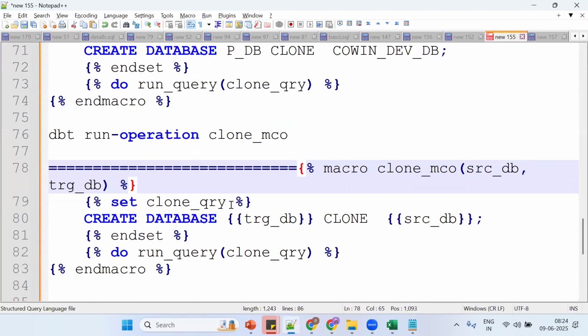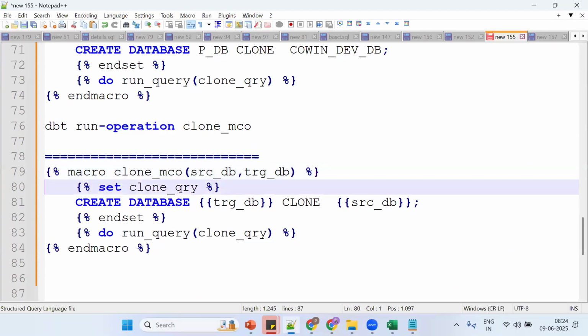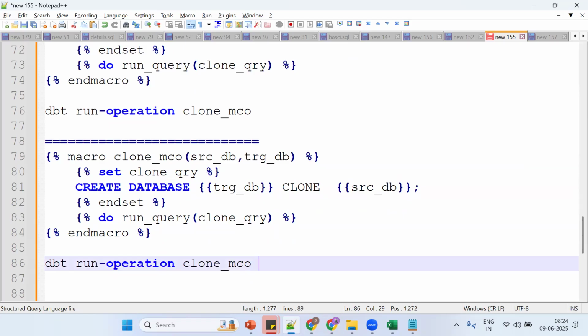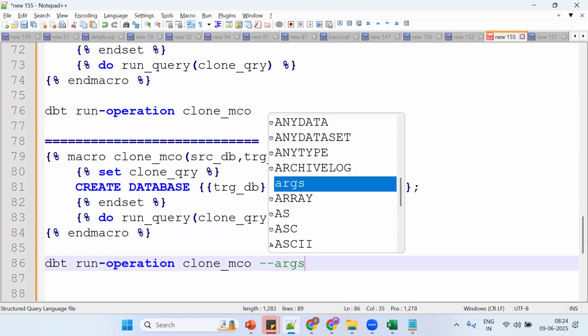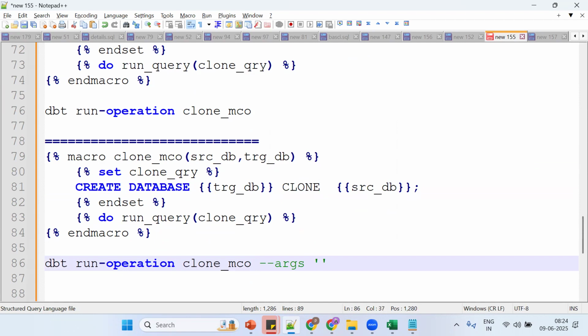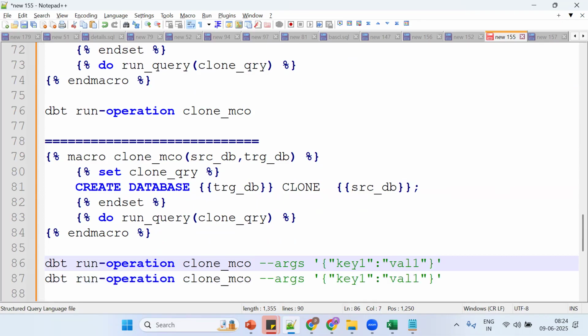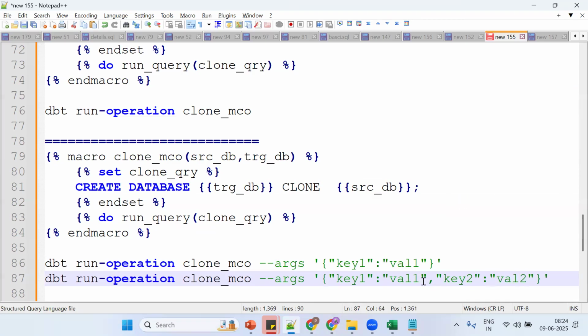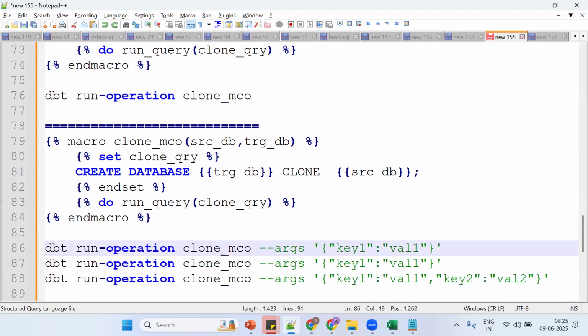Okay, how to call? dbt run operation. So see, dbt run hyphen operation and the macro name. Now we are having arguments, args, we should put in. So this is key, value. So key value pair, nothing but what is called JSON format. So see, same thing. If you have multiple arguments, put comma. So key 2 and value 2. Okay, so this is called JSON format. So see dbt run hyphen operation. Tell me, so arguments are there. Okay, see, arguments are there.